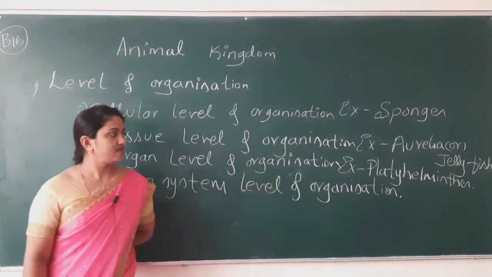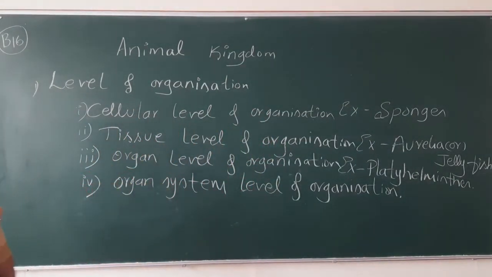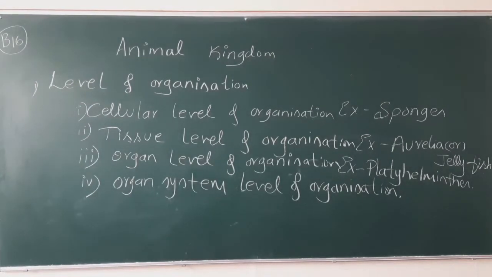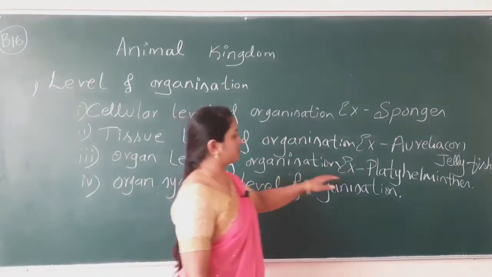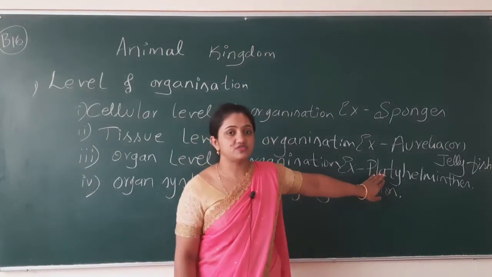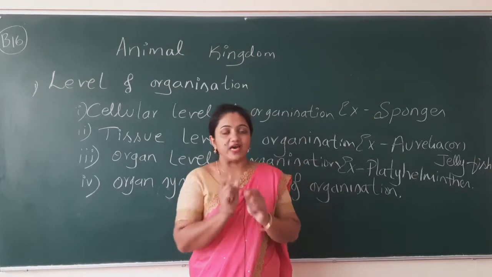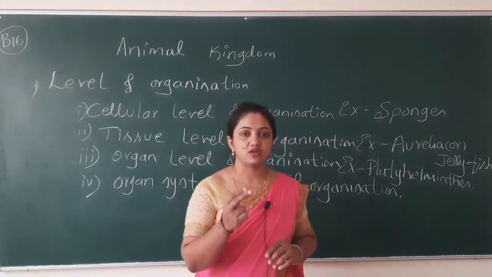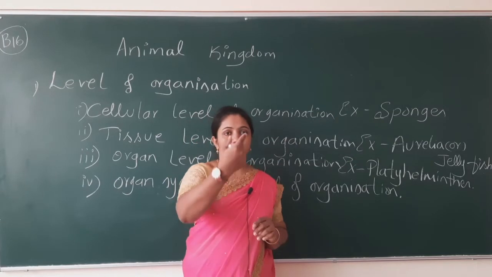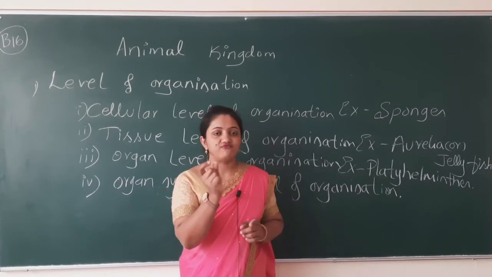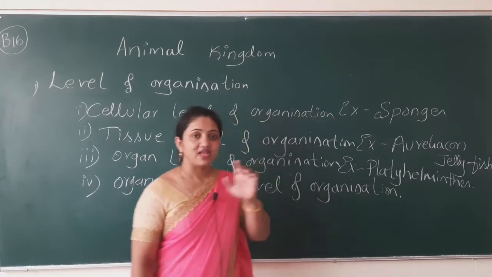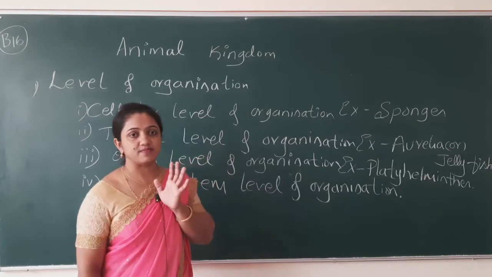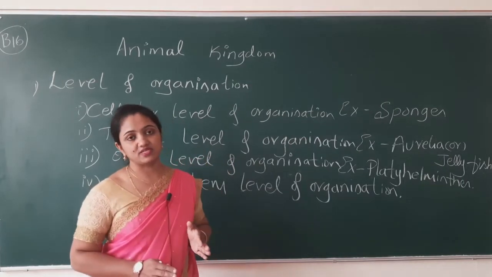Platyhelminthes, for example, have only organ level of organization. What does that mean? For example, they will have a digestive system, but with only one opening. Through that one opening, it is going to absorb the food material, and through that same opening, it is going to excrete the waste product. It doesn't have a complete system. It is known as an incomplete system.